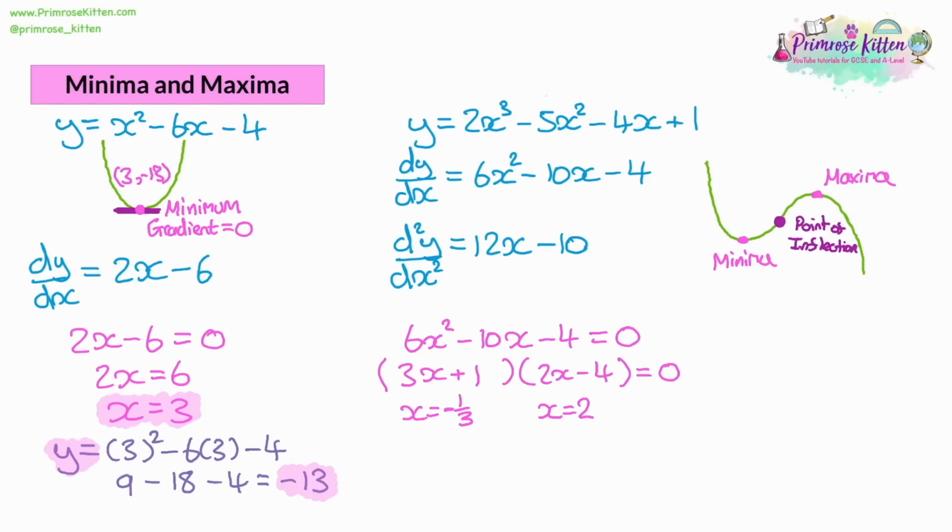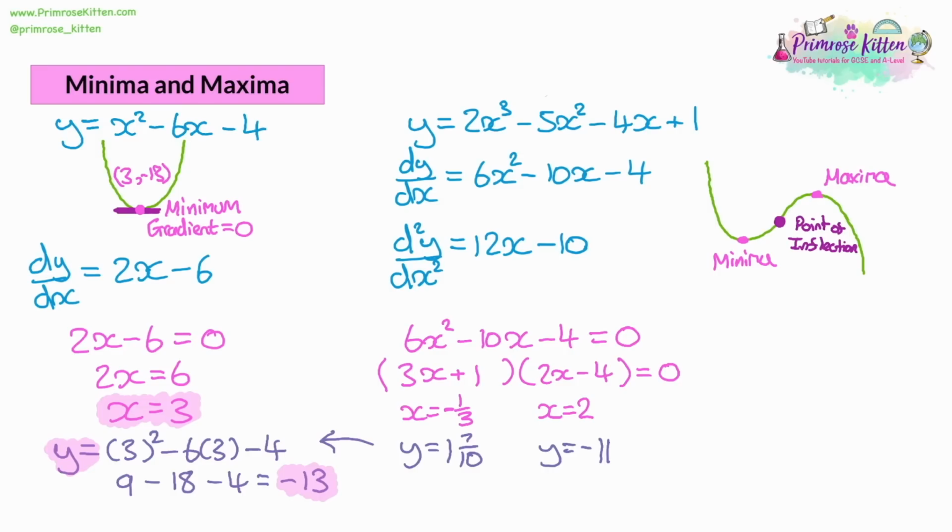Now, we went through substitution in the previous example, so I won't do that again. You should know how to substitute. The values you should get are y is equal to 1 7/10, and y is equal to negative 11. I'll draw a little arrow over to the method you need to be using where you do the substitution. So now we've got the coordinates for the minima and maxima points, but which one's which?